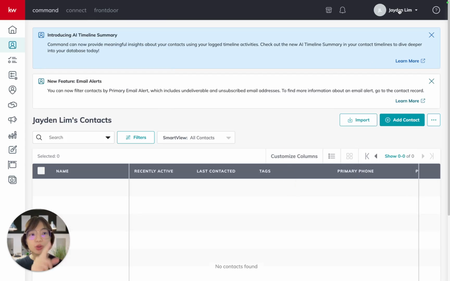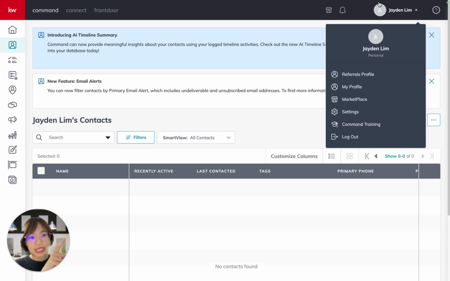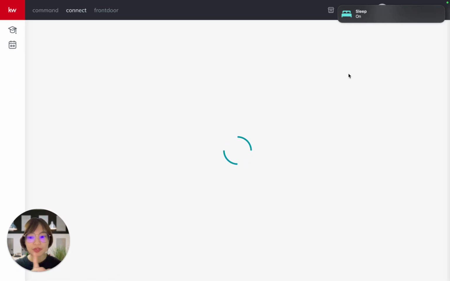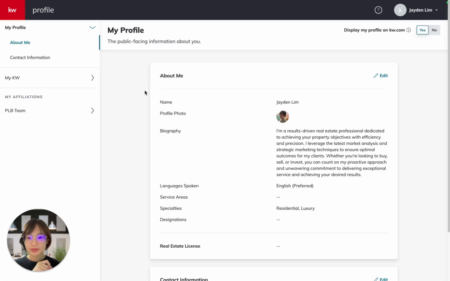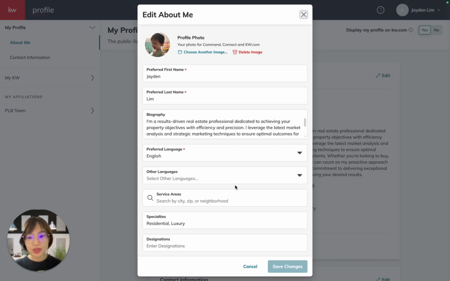So first thing first, go to your profile at the top right corner. You can see this. And you have to set up the referral profile first. So there are technically 3 profiles that we get to set up. First is this My Profile, and you can see that it already has some of the details that I put in just now. This is the place where you edit it if you like to.